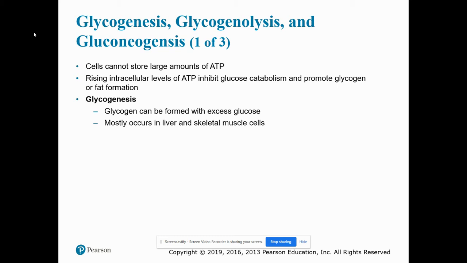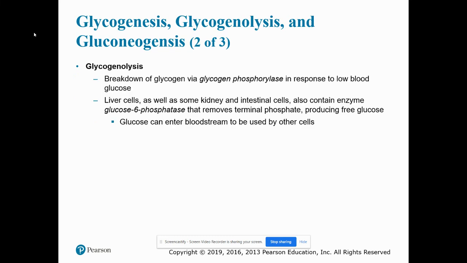Glycogenesis is the formation of glycogen, and that's going to occur whenever there's excess glucose. And this is going to occur mostly in the liver and in the muscle cells. Glycogenolysis is a breakdown of glycogen via glycogen phosphorylase in response to low blood glucose. Liver cells, as well as some kidney and intestinal cells, also contain the enzyme glucose 6-phosphatase that removes the terminal phosphate, producing free glucose, and that glucose can then enter the bloodstream to be used by other cells.